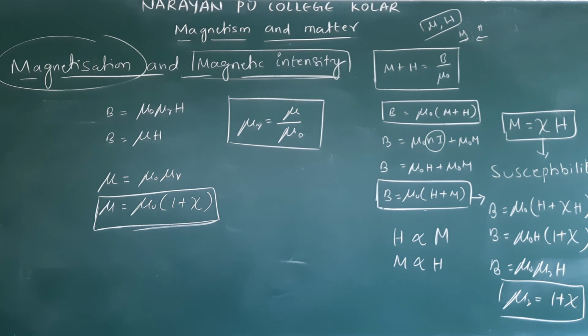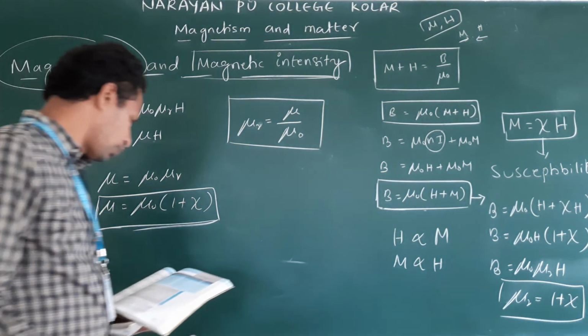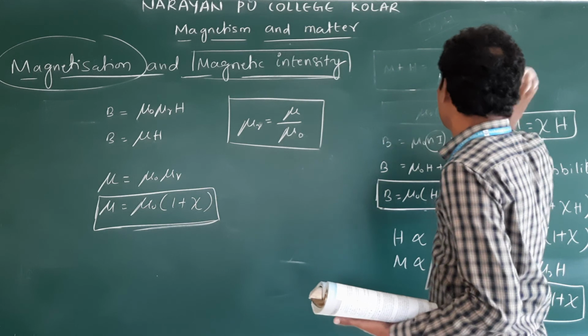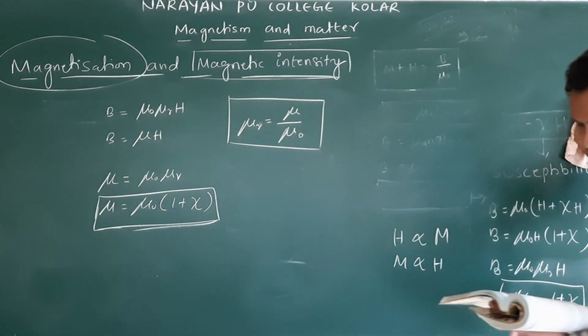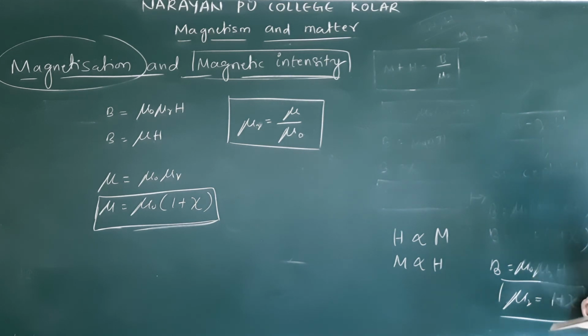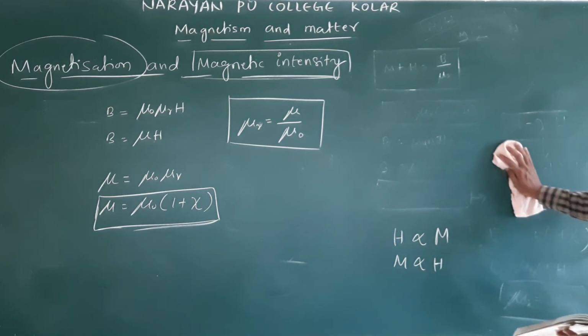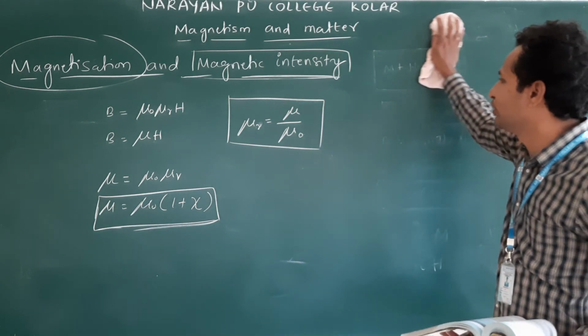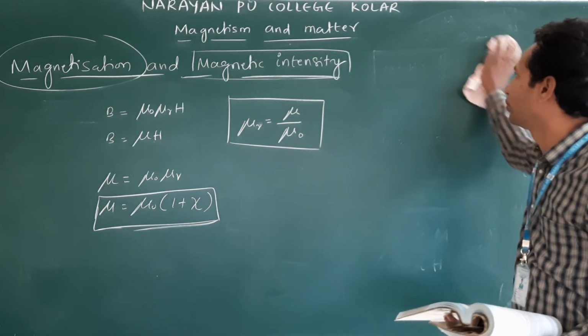Before that, we try to solve one problem. Example problem 10. So in this question, what did they give? Relative permeability is 400. Relative permeability has no units, and susceptibility also has no units because it is a ratio.